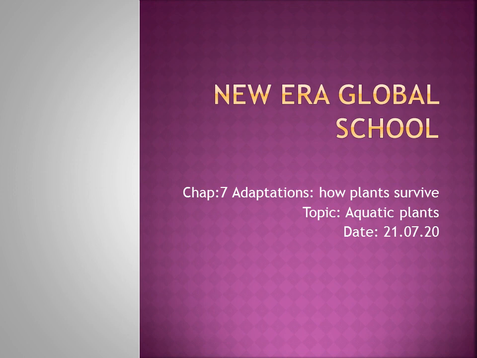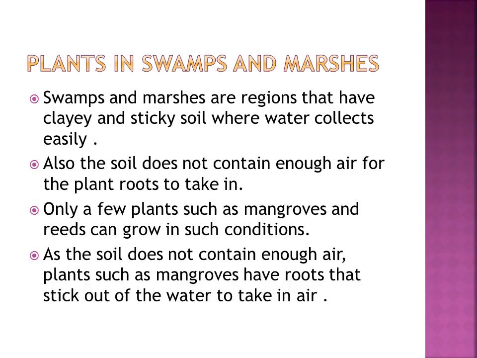Yesterday, we saw our chapter number 7 overall review, and today we will continue the same topic. First, what do I mean by aquatic plants? The plants which live in water are called aquatic plants. First we will see how plants live in swamps and marshes. So first, what do you mean by swamp and marshes?